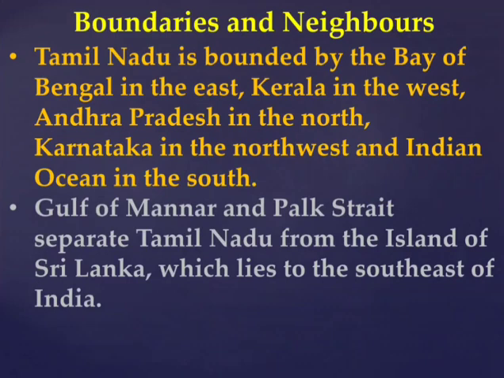The state of Kerala is located on the west side. So Kerala to the west, Karnataka to the northwest, and Andhra Pradesh to the north. The Gulf of Mannar and Palk Strait separate Tamil Nadu from the island of Sri Lanka, which lies to the southeast of India.